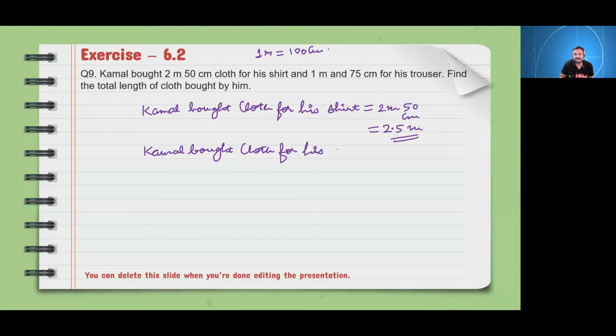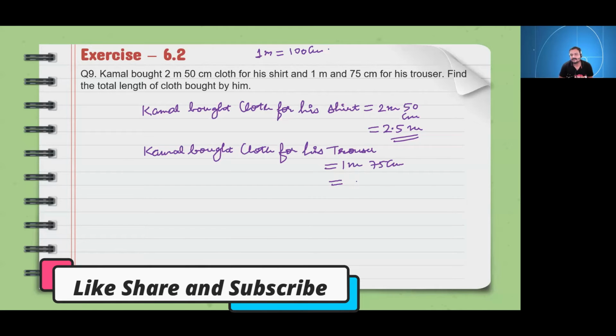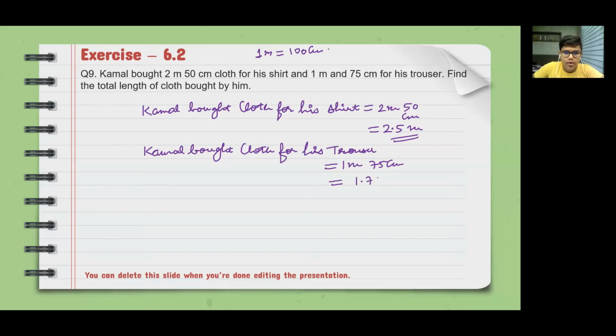Cloth for his trousers equals 1 meter 75 centimeters. If we convert it into meters, what will it come? 1.75 meters.